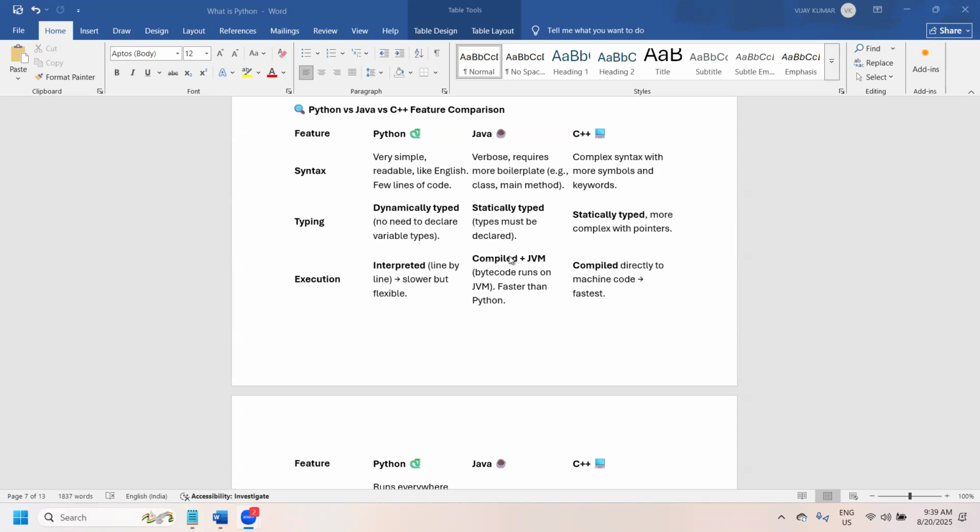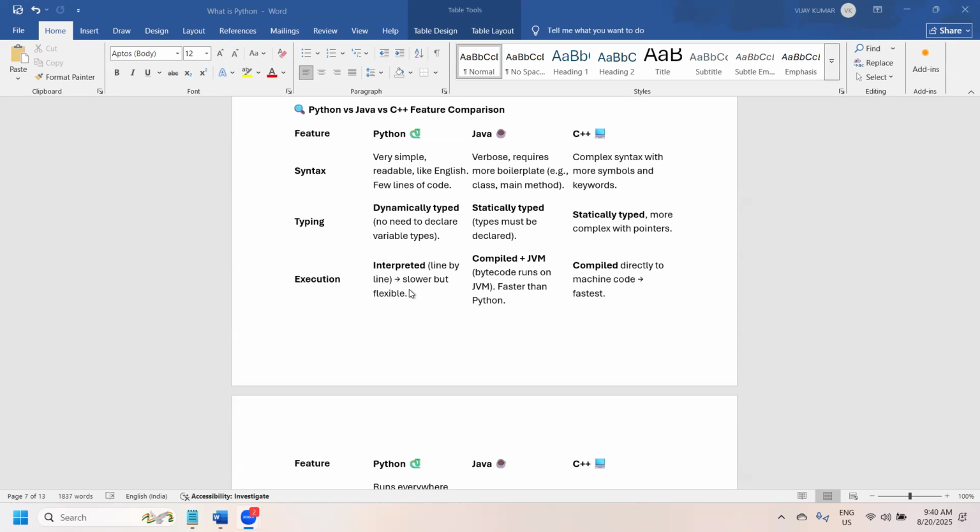Java runs on the JVM, so it is faster than Python because it is compiled and the bytecode runs on the JVM. C++ is compiled directly into machine code, so it is the fastest. Compared to that, C++ is faster than Java. Java is faster than Python because Python executes the program line by line. Whenever you run a program, Python executes it line by line.